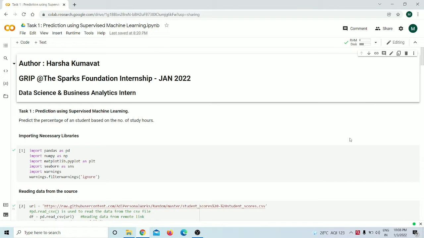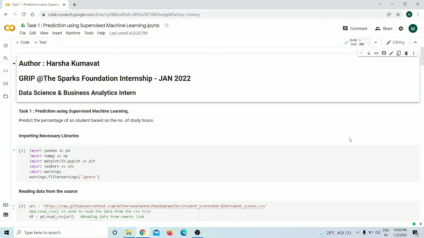I am currently working as the Data Science and Business Analytics intern at Sparks Foundation. I have completed task 1 of my internship. Task 1 is basically prediction using supervised machine learning. The problem statement here is to predict the percentage of a student based upon the number of study hours.